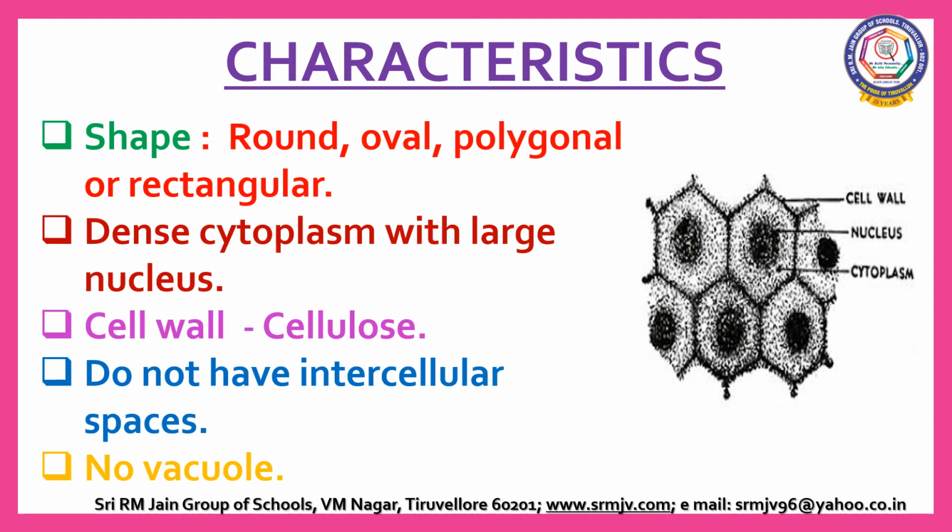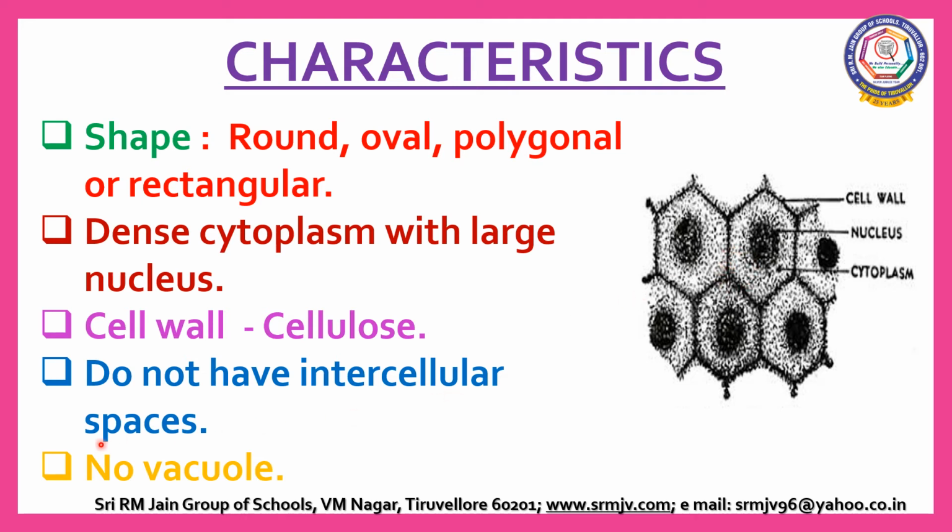Let us see the characteristics of meristematic cells. The meristematic cells are living. The cells of meristems are round, oval, polygonal or rectangular in shape. They have dense cytoplasm with a large nucleus. The cell wall is thin and is made up of cellulose. The cells of meristem are closely arranged in such a way that there are no intercellular spaces.